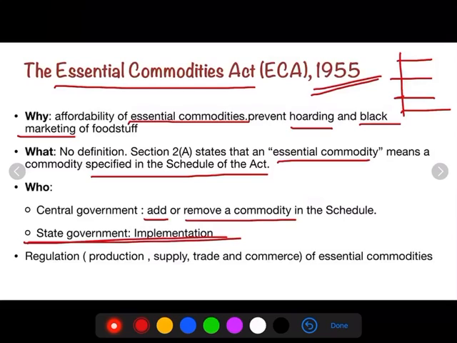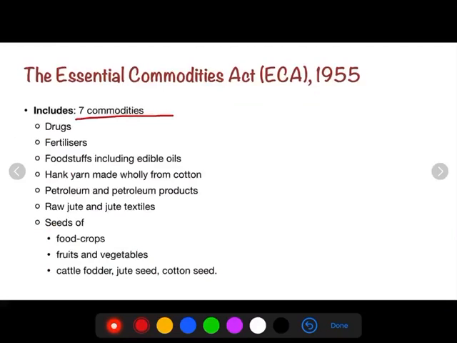For example, recently government has added sanitizers as well as face masks due to COVID outbreak. Once it is added, then state governments can regulate the production, supply, trade and commerce of these essential commodities. For example, when face mask was added in the essential commodity, state government can go to the producer of this particular item and ask them to increase the production. They can also tell that whatever the production has happened, that can be sold to the doctors as well as the hospitals.